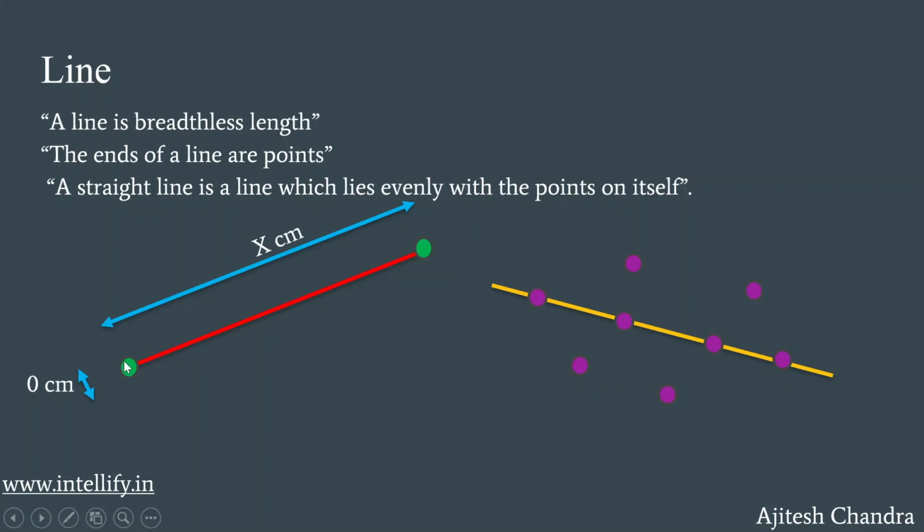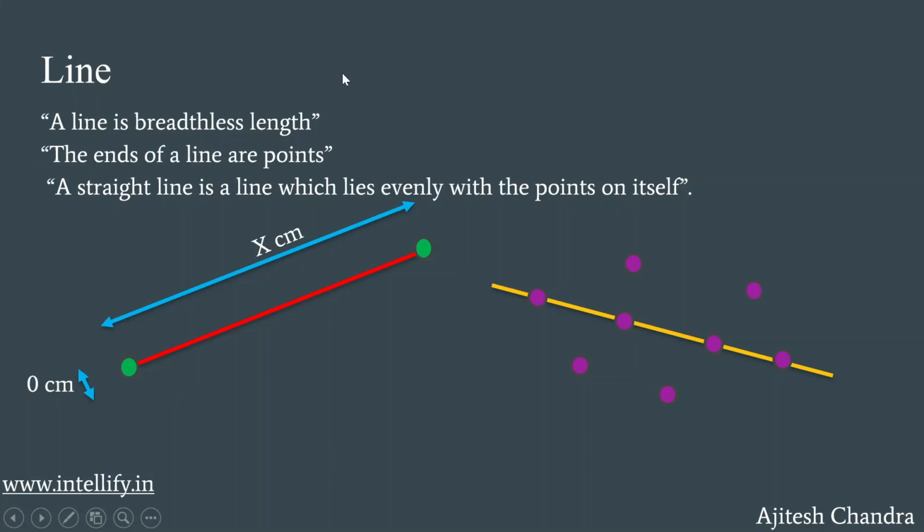We can examine this even more closely in this example. Between these 2 dots, there is going to be some distance, let's say x centimeter. So a line will always have a length. However, its breadth will always be 0, as we can see in this figure. Since we know that a line is simply a collection of points, we know that at the absolute beginning of a line and the absolute end of a line, there are going to be 2 points, like we have seen here in green color. So we can say that ends of a line are points.